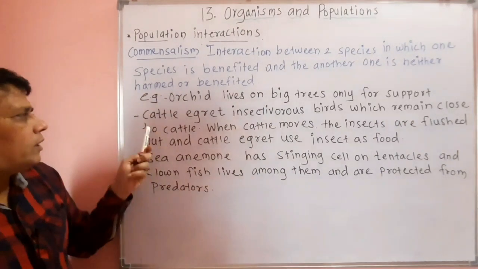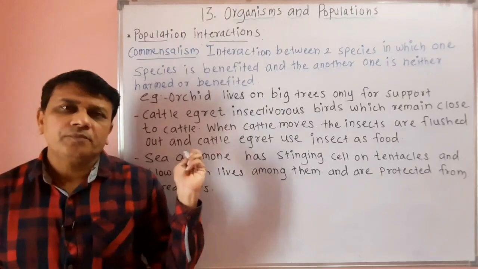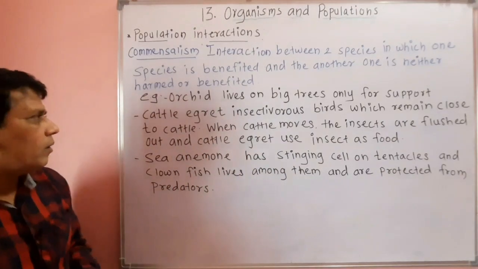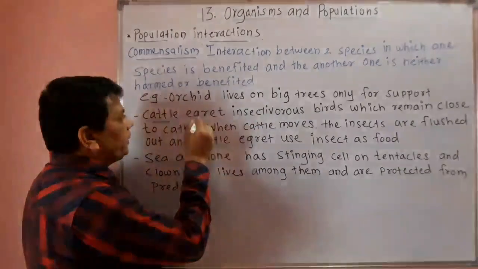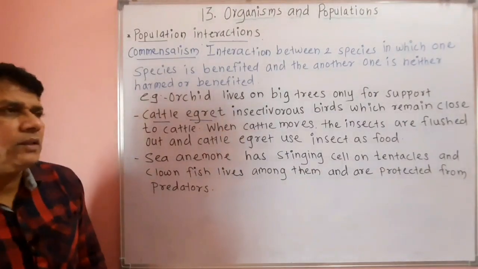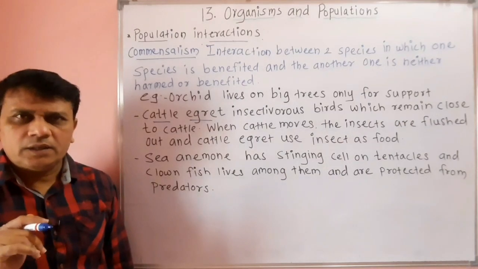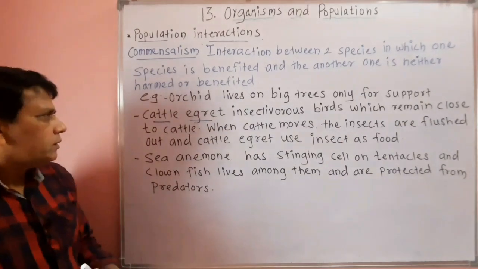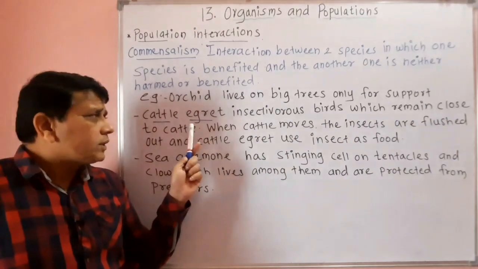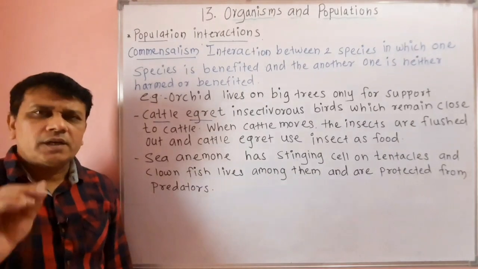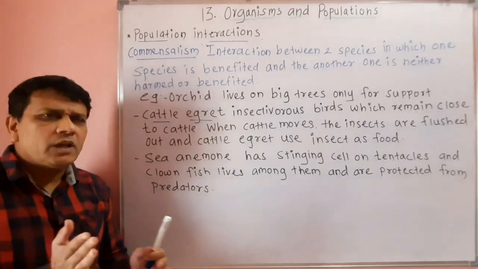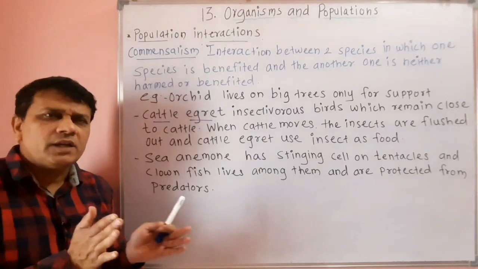Then another example is a bird called the cattle egret, a white bird. So this cattle egret is an insectivorous bird which remains close to the grazing cattle.